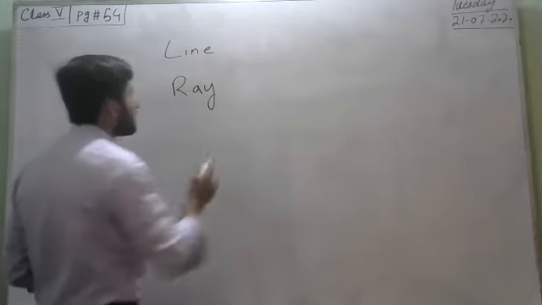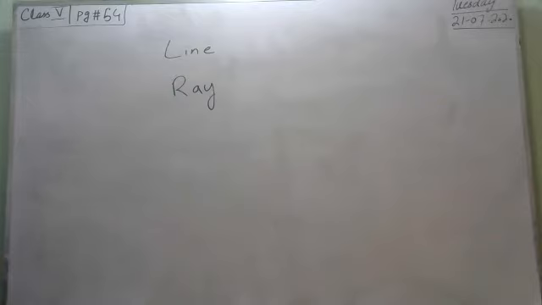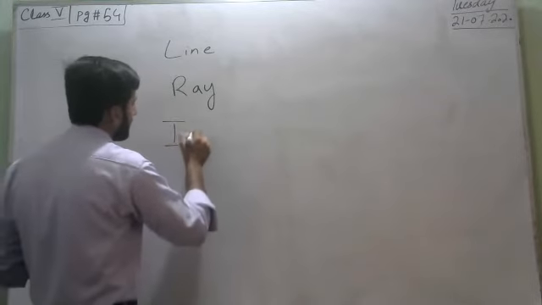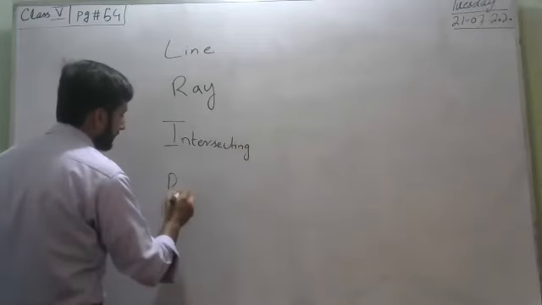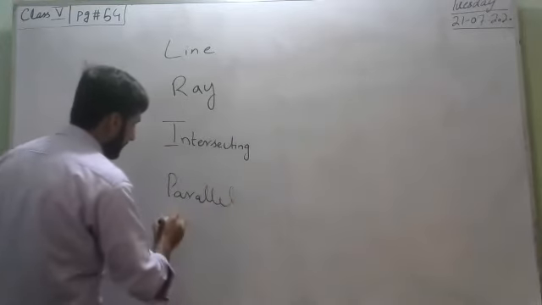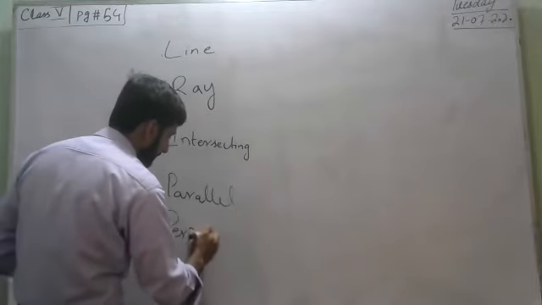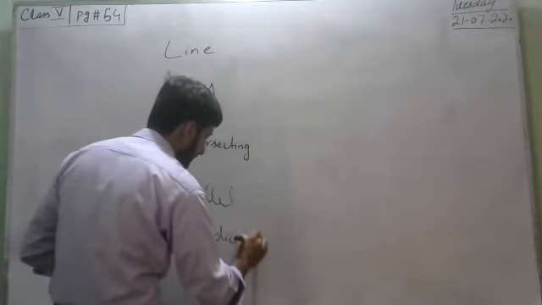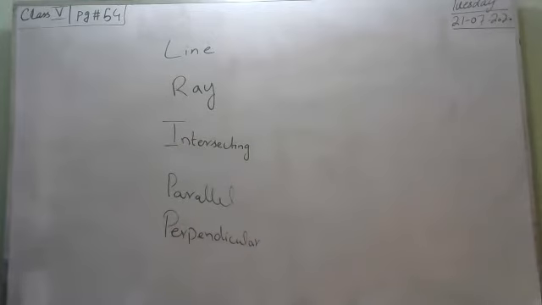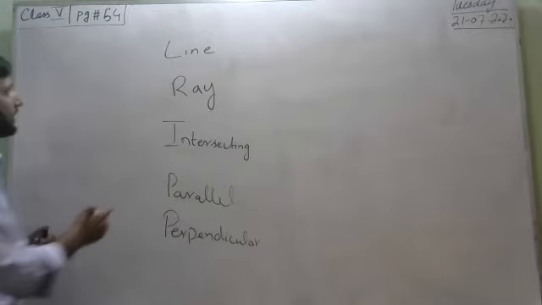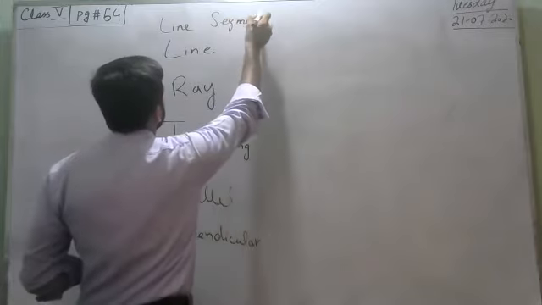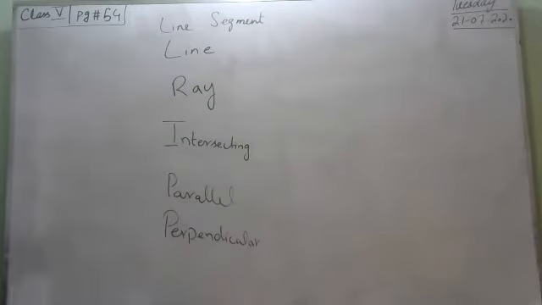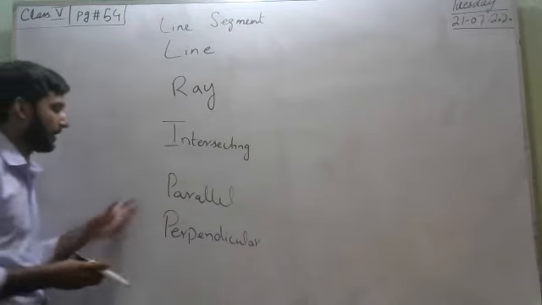Ray, intersecting lines, parallel, perpendicular, line segment. What is the difference between line segment, line, ray, intersecting lines, parallel lines, perpendicular lines?